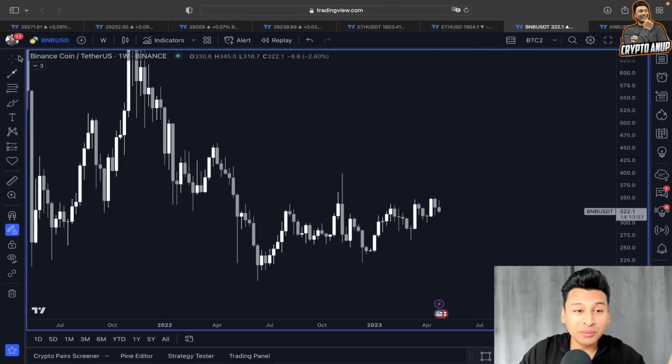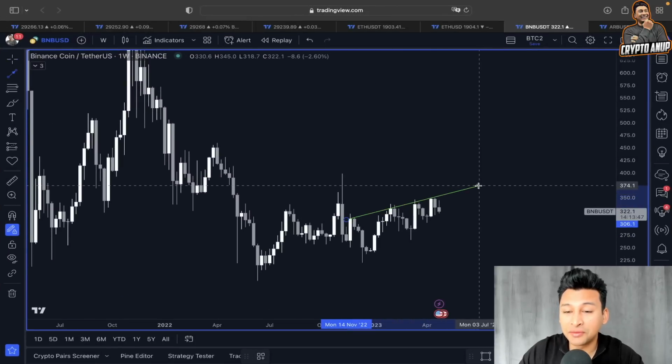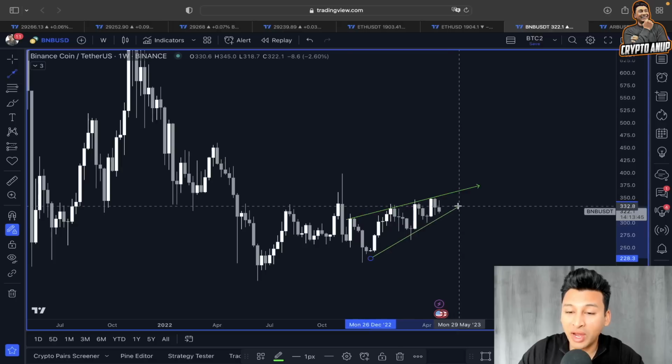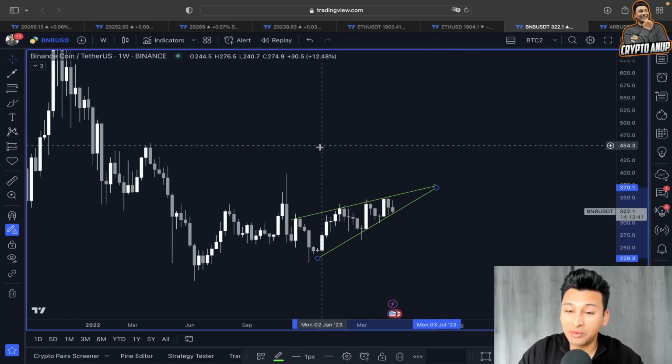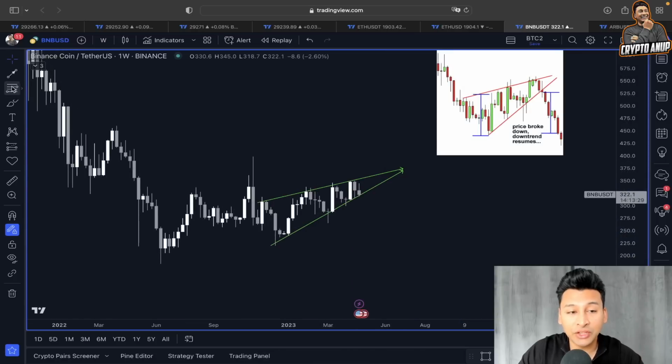And now let's quickly jump into Binance Coin. If you look at this BNB price action in a weekly time frame, guys, a very simple formation is forming, which is known as a rising wedge. Yes, a rising wedge is considered bearish as soon as we break the lower trend line support.